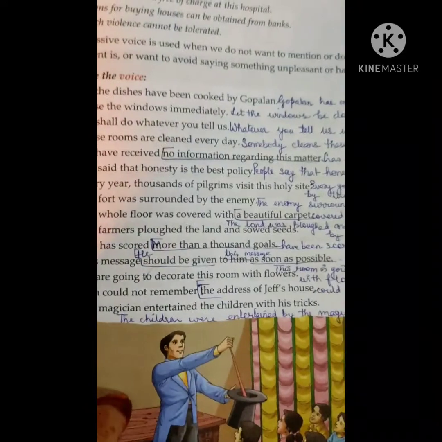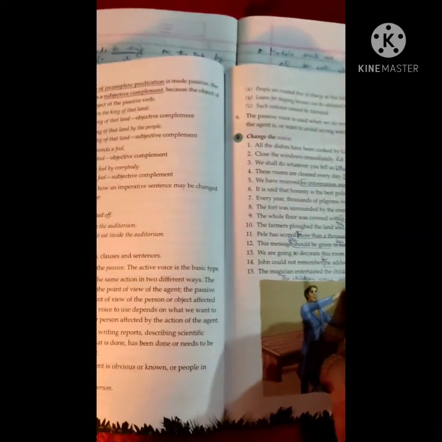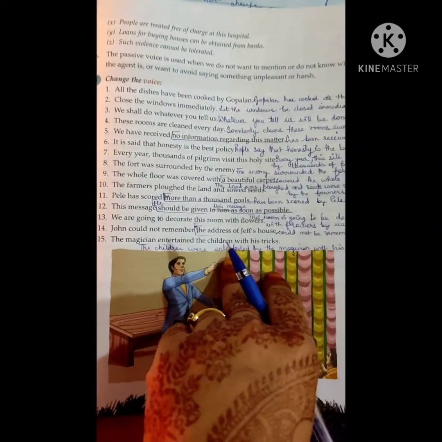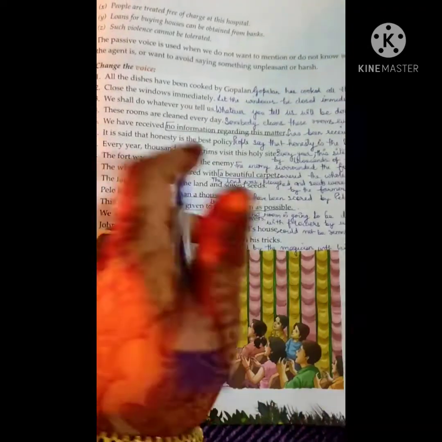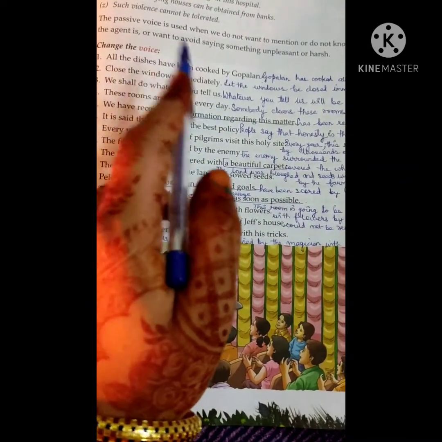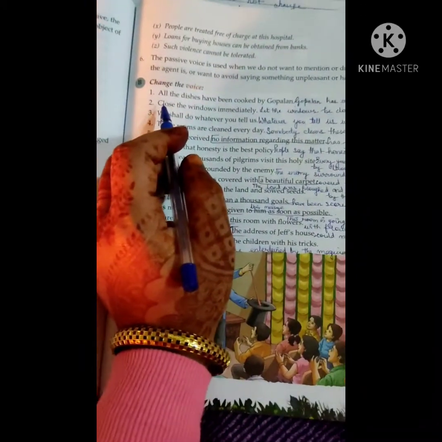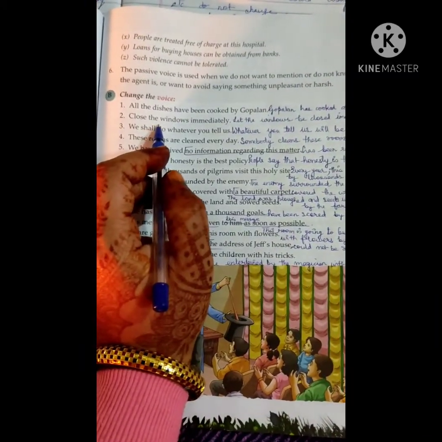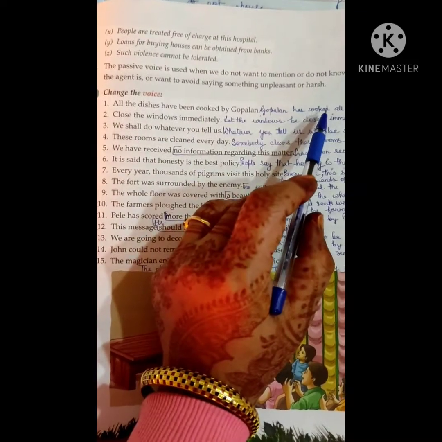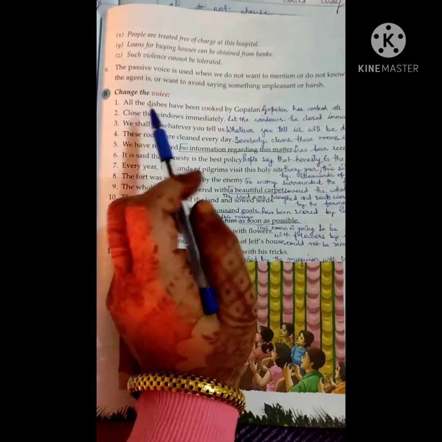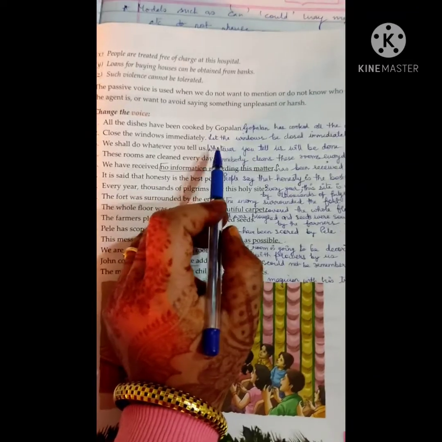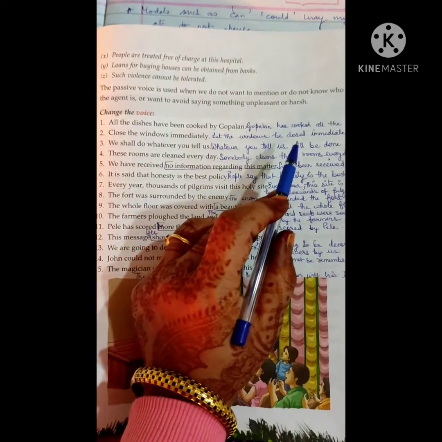Now we have one more exercise given at the end of the chapter. I think this will make your concept more clear. Change the voice. Here you have to change from active to passive and from passive to active. First sentence is, all the dishes have been cooked by Gopalan. Gopalan has cooked all the dishes. Close the windows immediately. Let the windows be closed immediately.